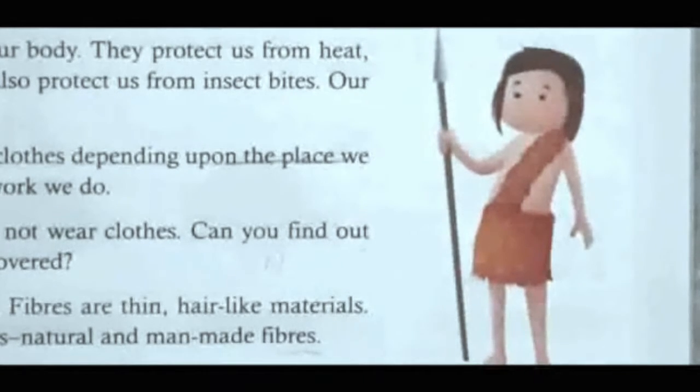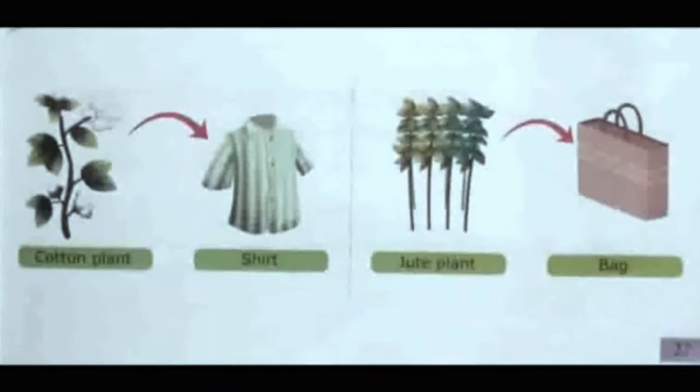Now, what are natural fibers? Fibers that are obtained from plants or animals are called natural fibers. For example, cotton and jute. These are the fibers that we get from the plants.